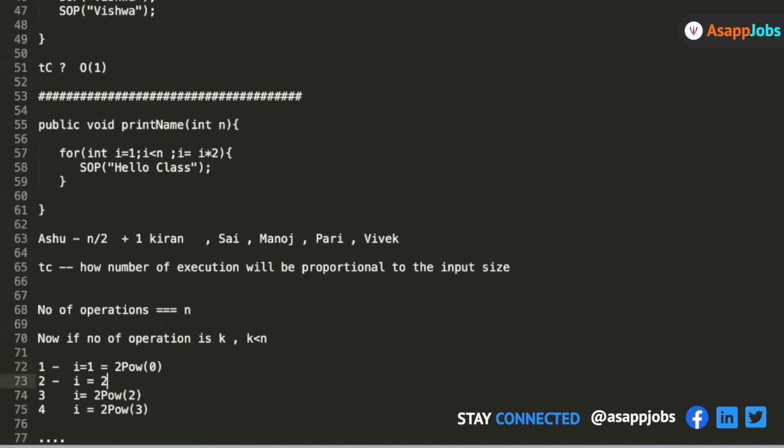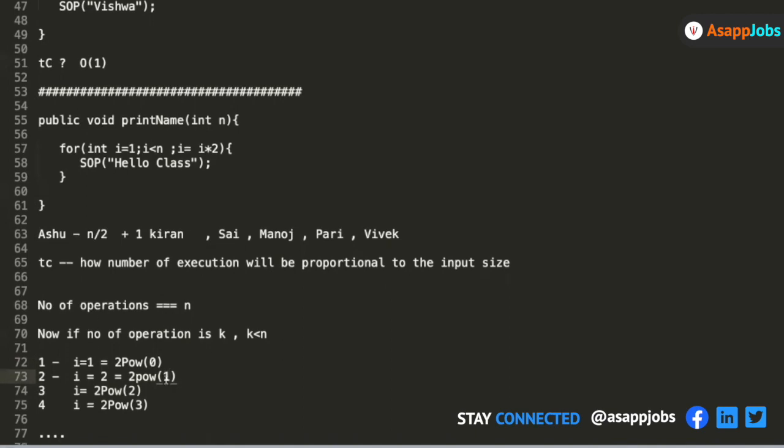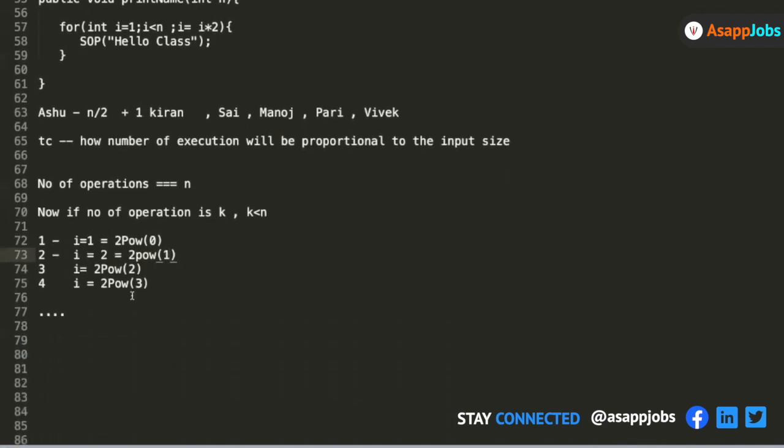So initially it was 2 to the power of 0, and this was equal to 2 to the power of 1. Everybody is with me so far? Okay. So suppose I say that it has gone for k times. So the kth time when the loop is running, the value of i will be equal to 2 to the power k minus 1.